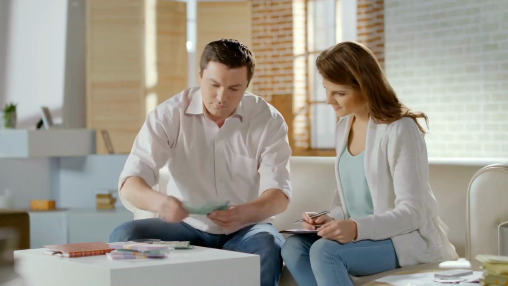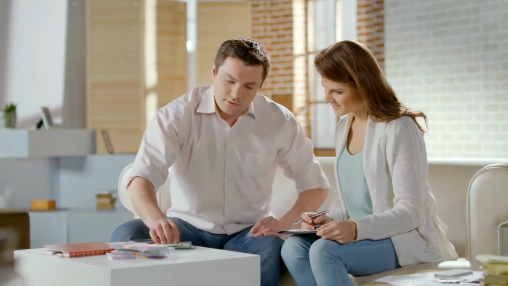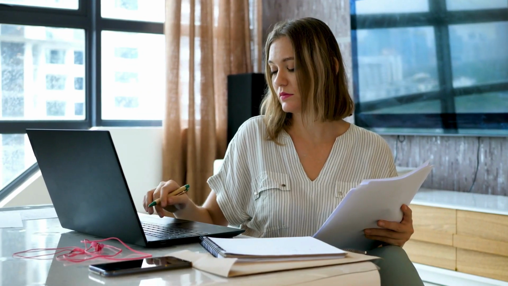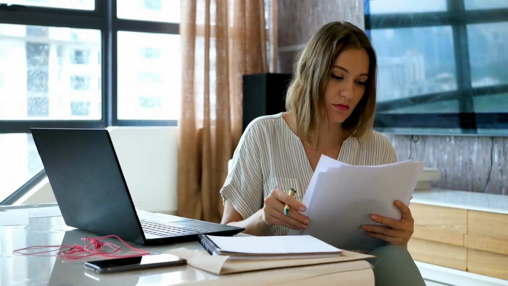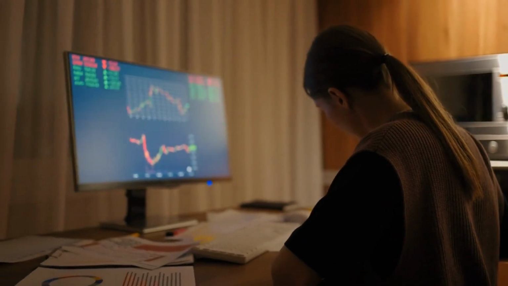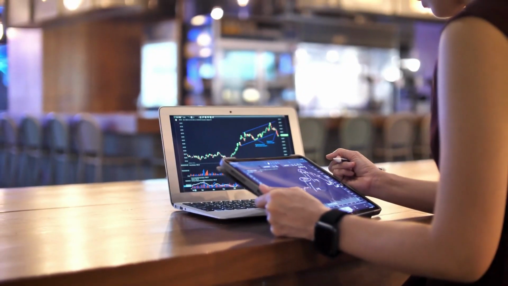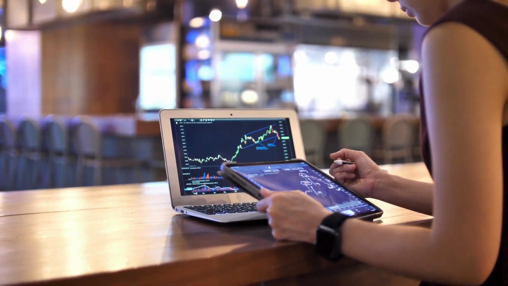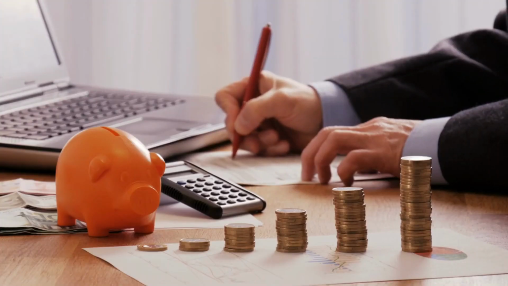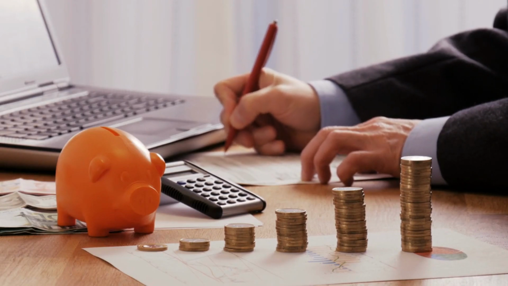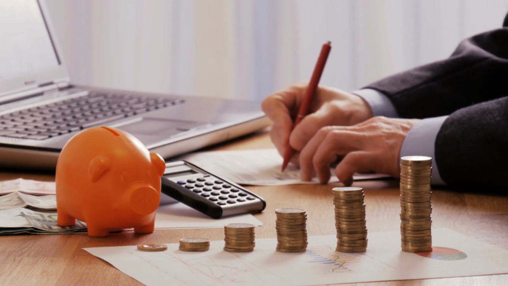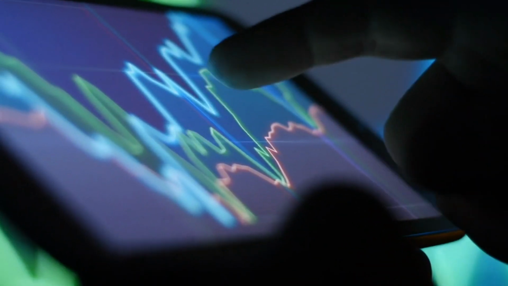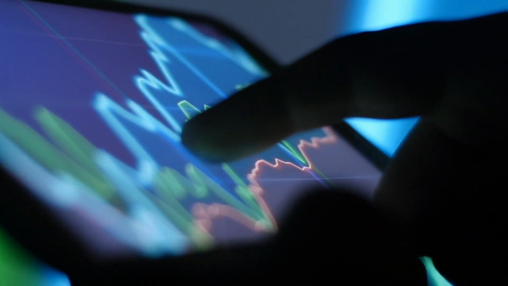This takes a lot of the guesswork and stress out of investing and allows you to focus on building wealth gradually over time. It's important to note that while DCA can be a very effective strategy, especially for beginners, it's not a guarantee against loss. No investment strategy is. It's always possible that the investment you've chosen could decline in value. However, by spreading out your investments over time, you're not putting all your money in at a peak price point, which could reduce potential losses. Keep in mind, DCA isn't just a one-time setup and forget kind of strategy.